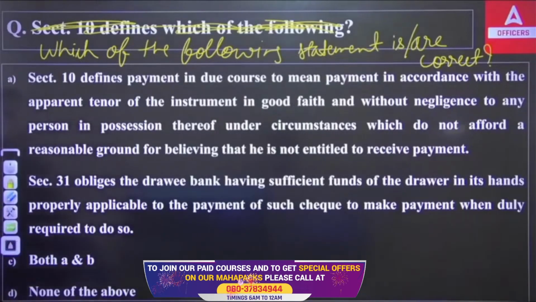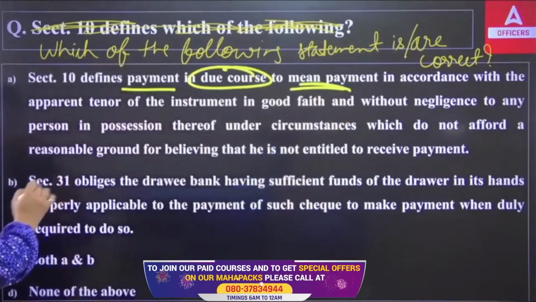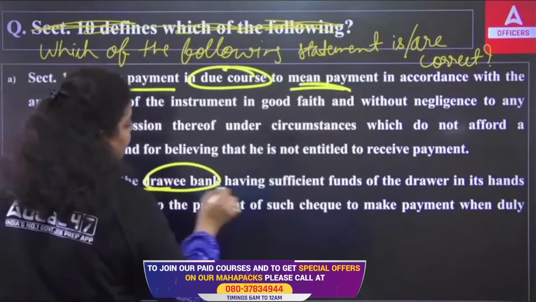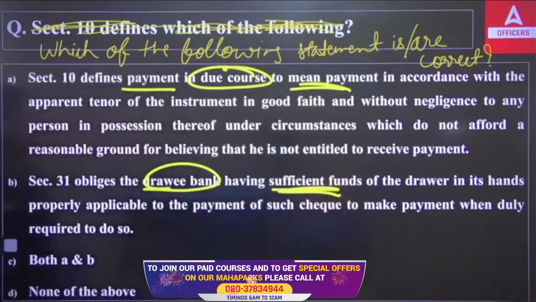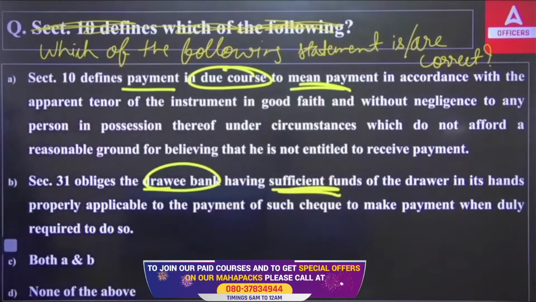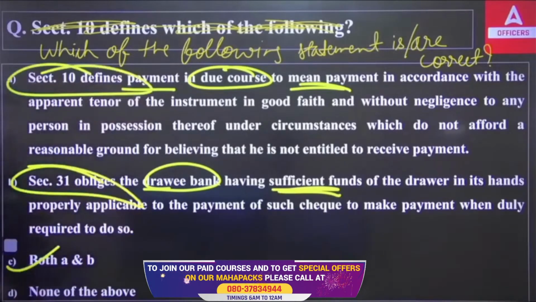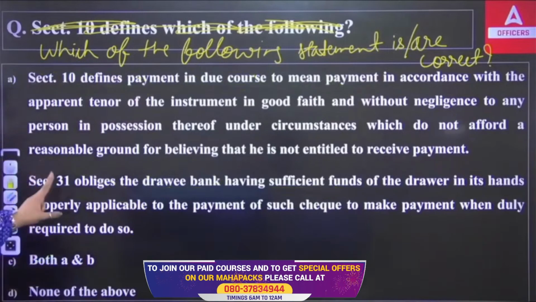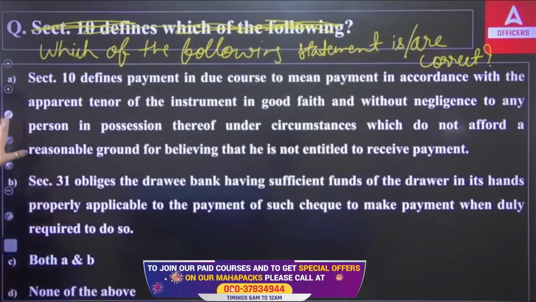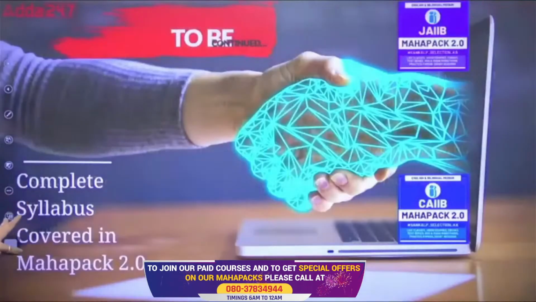The first defines payment in due course. Section 31 obliges the drawee bank, having sufficient funds of the drawer in its hands properly applicable to the payment of such checks, to make payment when duly required to do so. So the right answer is both. Section 10 defines payment in due course, and section 31 obliges the drawee bank having sufficient funds in the account of the drawer. Drawer means the maker of the check.